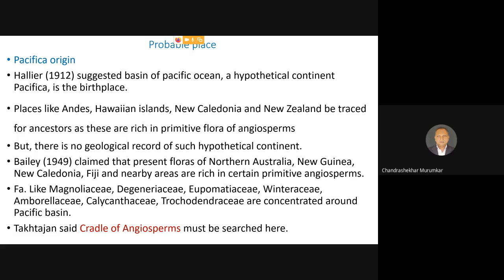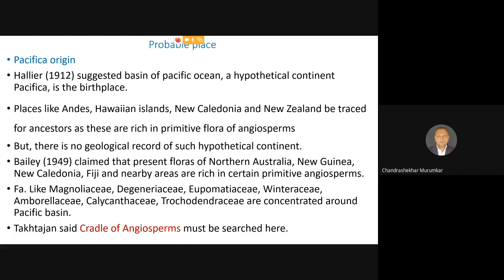Hallier took the claim from Wagner, who had originally claimed how continental drift took place, how the continents got separated from one another, how the tectonic plates are moving these continents away from one another, and how the basic Pangea was split into 5 pieces, and these pieces migrated at different levels.